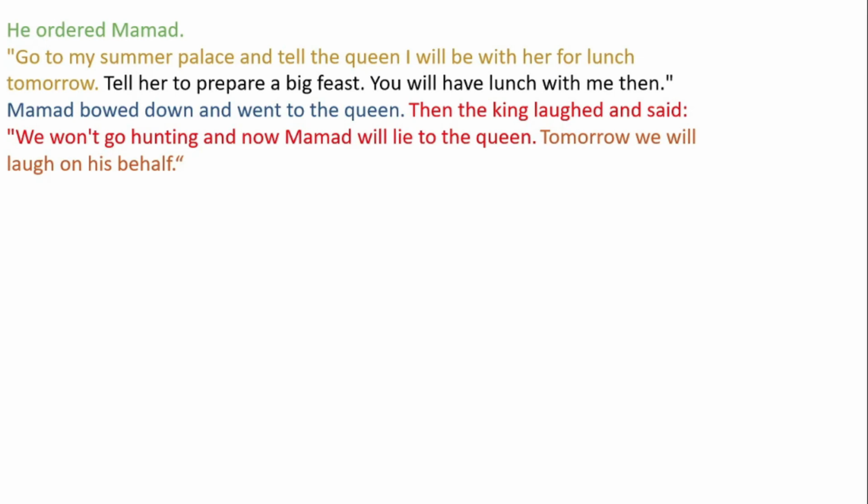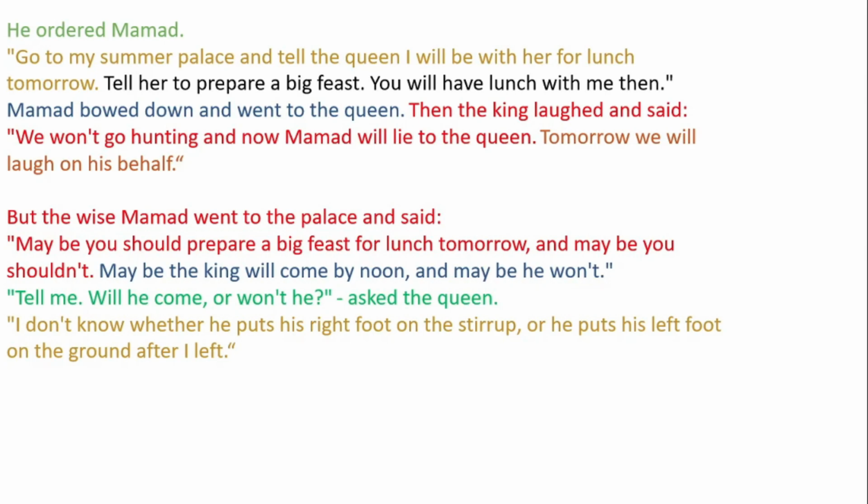Then the king laughed and said, "We want to go hunting, and now Muhammad will lie to the queen. Tomorrow we will laugh on his behalf." But the wise Muhammad went to the palace and said, "Maybe you should prepare a big feast for lunch tomorrow, and maybe you shouldn't. Maybe the king will come by noon, and maybe he won't." "Tell me, will he come or won't he?" asked the queen. "I don't know whether he puts his right foot on the stirrup or his left foot on the ground after I left."